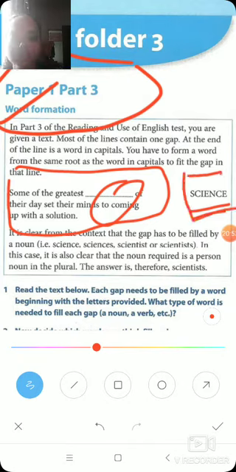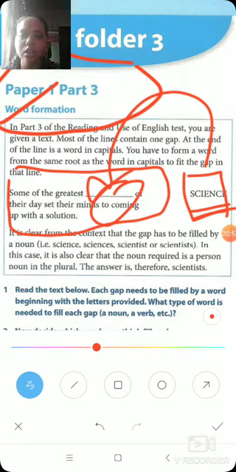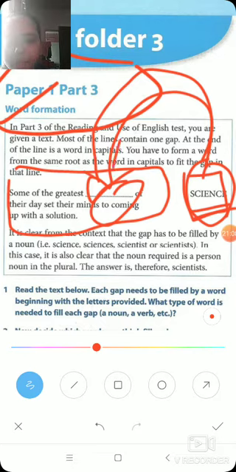So this is the root word. Many of you write the same word over here and think you will get marks. No, this is not it. You have to modify the word given in capitals so that it fits well with the sentence. They are not telling you to copy the same word. If they wanted you to copy the same word, why would they really have this reading and use of English? They will never have it.